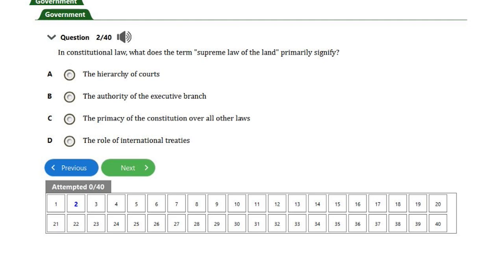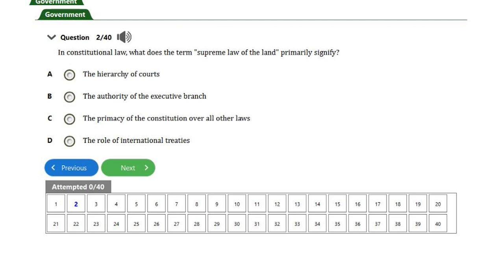If you look at the question very well, the question is talking about the supreme law of the land, what it actually means. You see that the correct answer is the primacy of the constitution. The primacy of the constitution over all other laws.